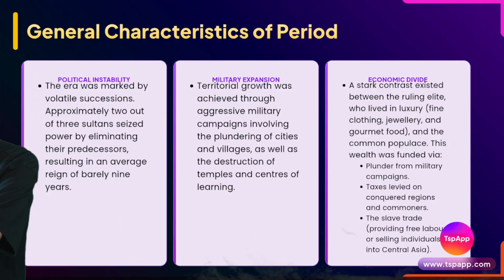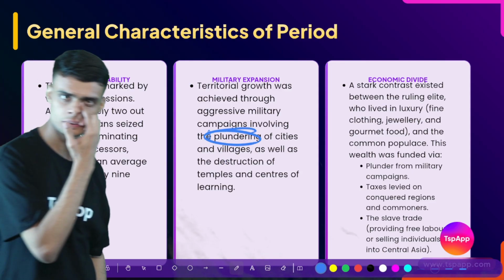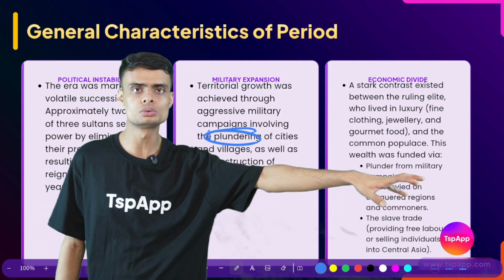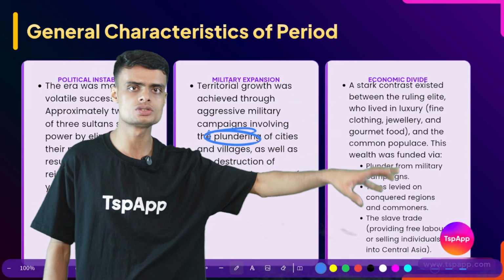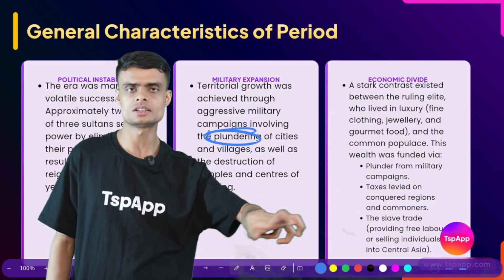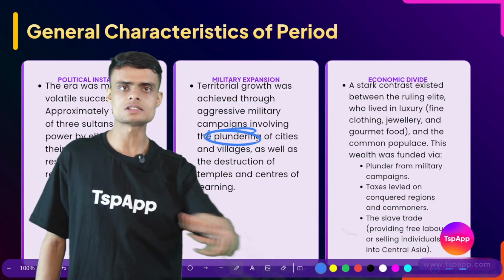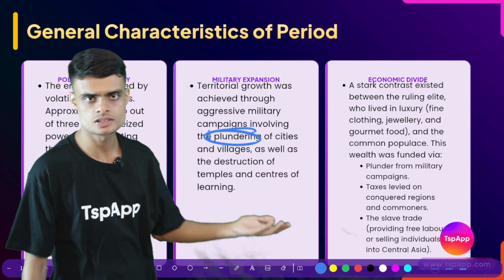After expanding, what did these kingdoms, these rulers, do? They plundered the cities. What is plundering? Plundering means they are attacking a specific ruler and taking all the wealth, all the gold, all the jewelry, all the money that the defeated ruler had. They take all these things and go with them. So this is how plundering is done.